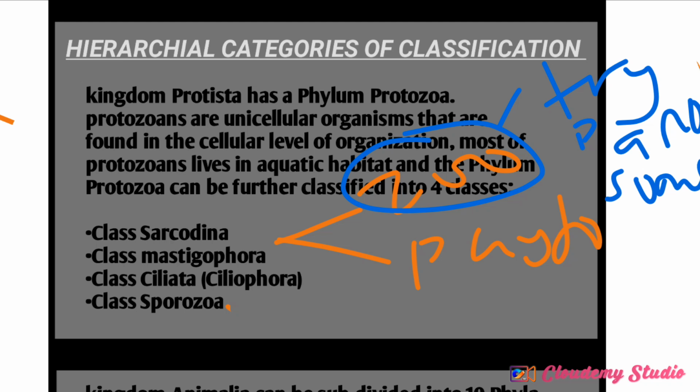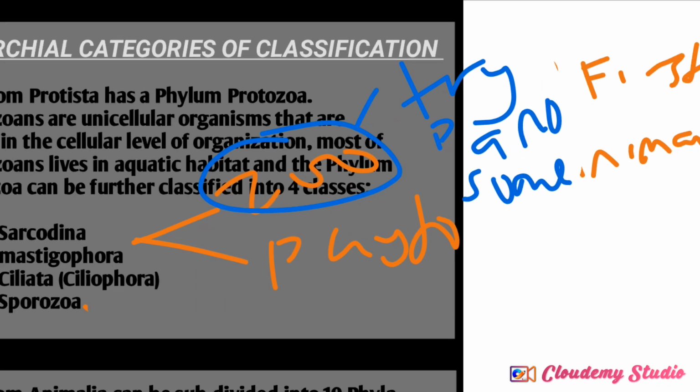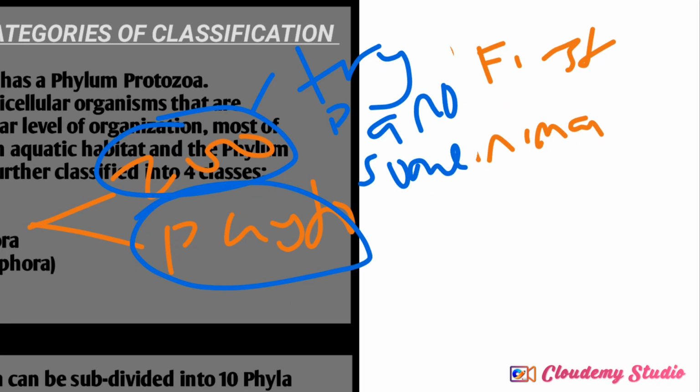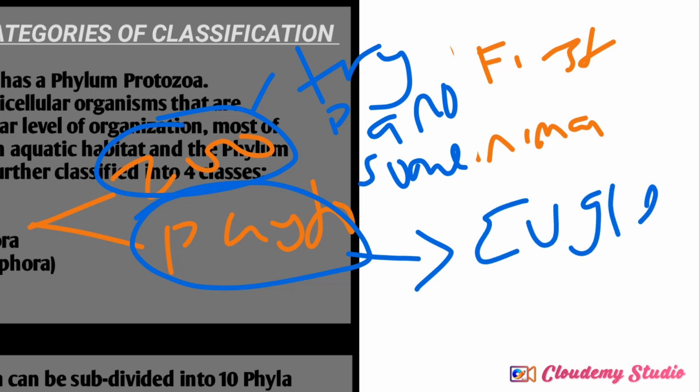Now, example, like I said, trypanosome. Now, example of plant, that is phytomastigophora, is plants like mastigophore. An example of phytomastigophora is Euglena viridis. Euglena is an example of what? It's an example of phytomastigophora. I hope you get that.